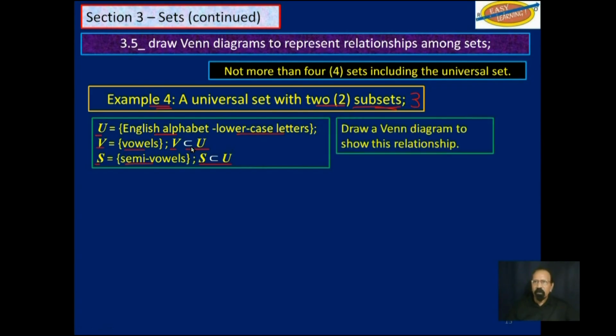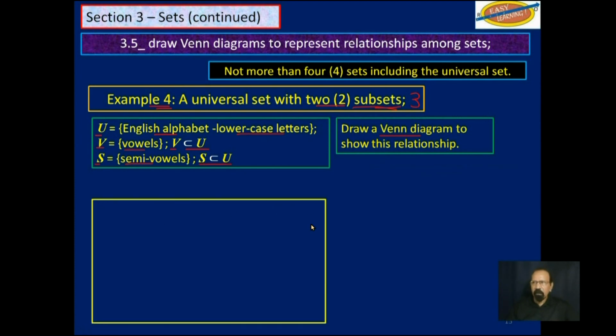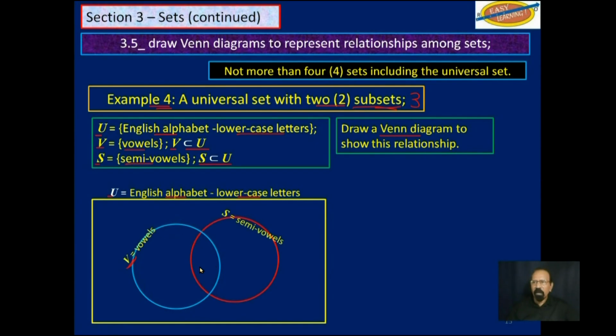So how do you begin drawing this Venn diagram? As always, you draw a rectangle and you label it with the universal set: English alphabet, lowercase. So everything that follows in this box here must be the English alphabet, lowercase. We draw 2 circles. The first one we will label vowels, and the second one we will label semi-vowels. We will always draw it like this so that there seems to be an intersection here. If we don't have use for it, we will just leave it blank.